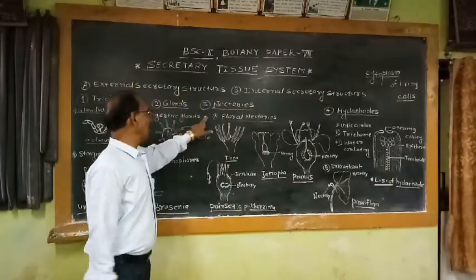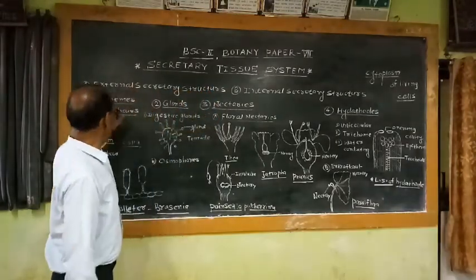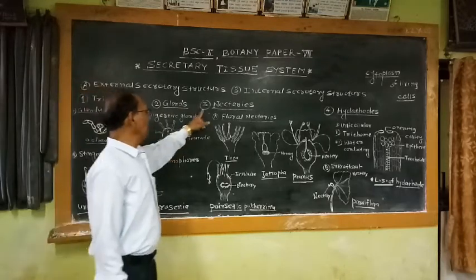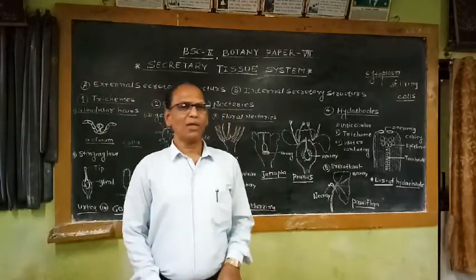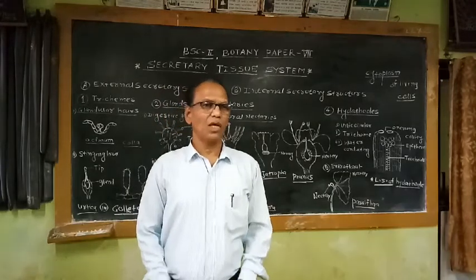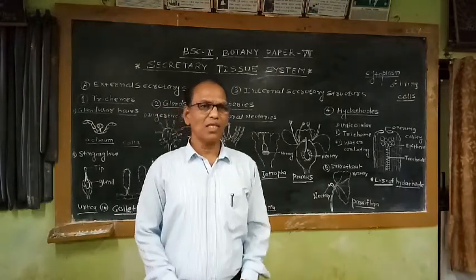Then the next category of external secretory structures can be studied under the heading of nectaries. So we know nectaries are special structures involved in the secretion of nectar. What is nectar?